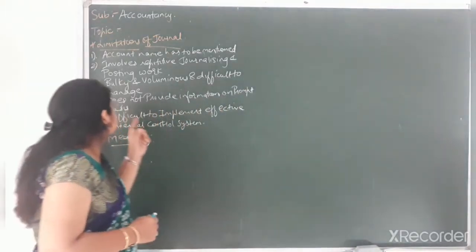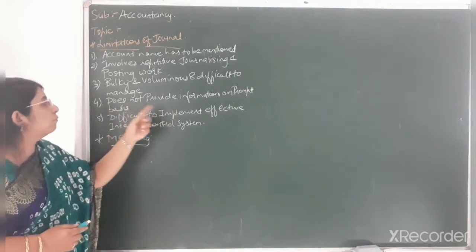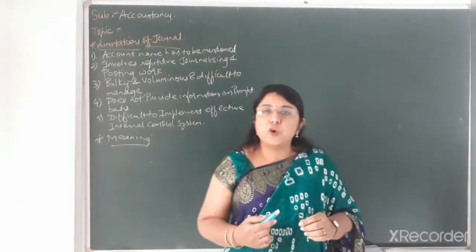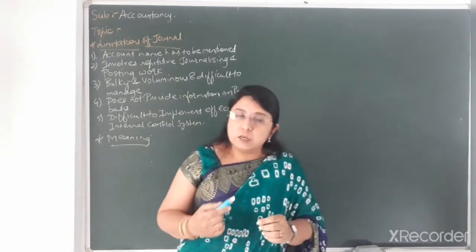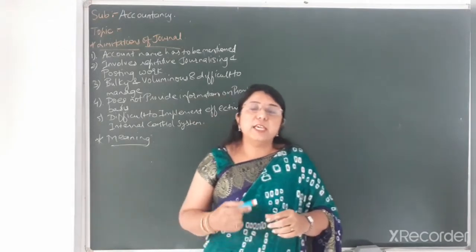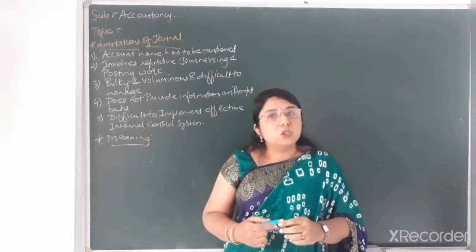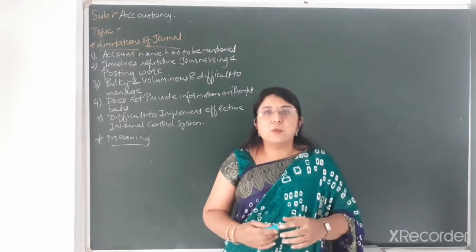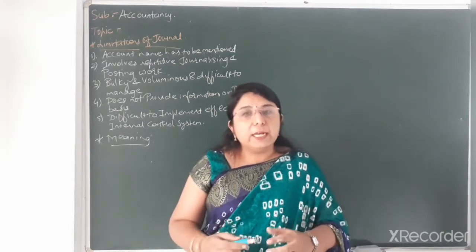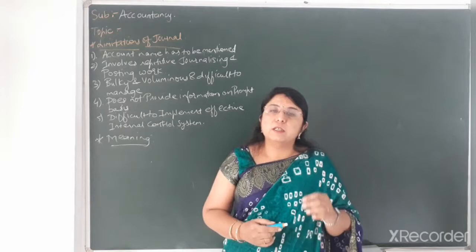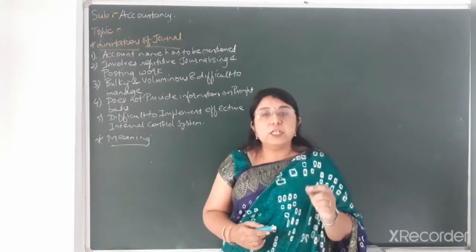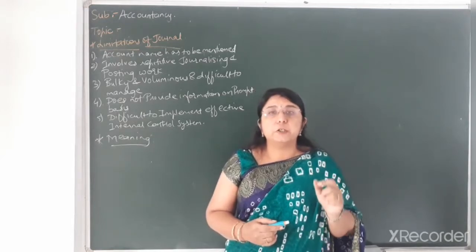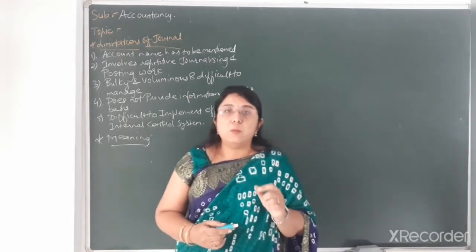Okay. Next one, fourth point, that is, does not provide information on prompt basis. Immediately, if you want to find the information related to any particular creditor or customer or any of the expense related account from the journal entries, then it would not be an easy task, because there are various numbers of transactions and different varieties of transactions that are recorded in the journal book. So immediately on prompt basis, you will not be able to search or get the data related to any particular account with the help of journal.